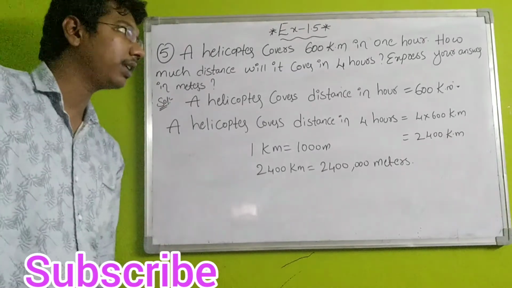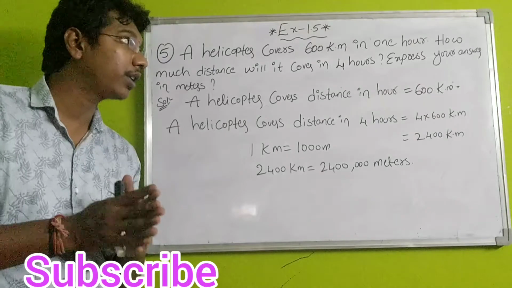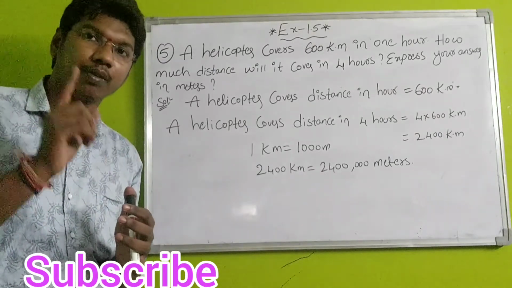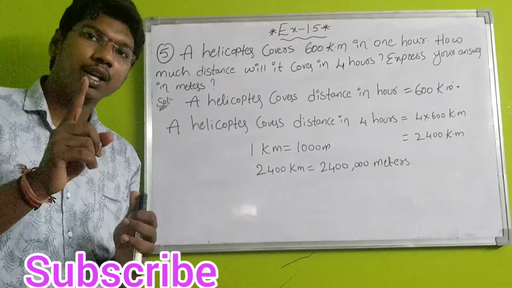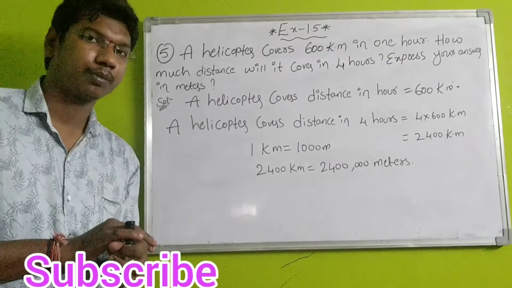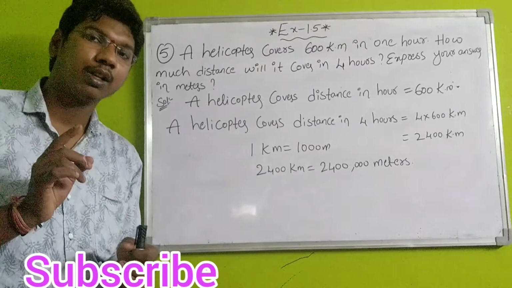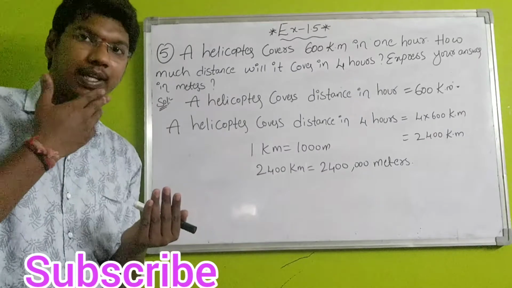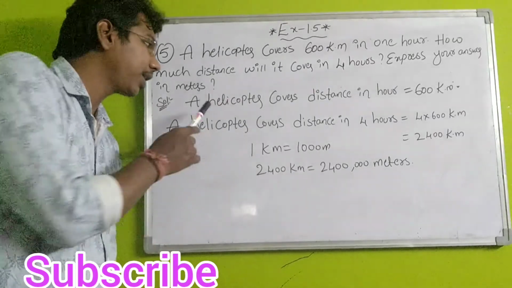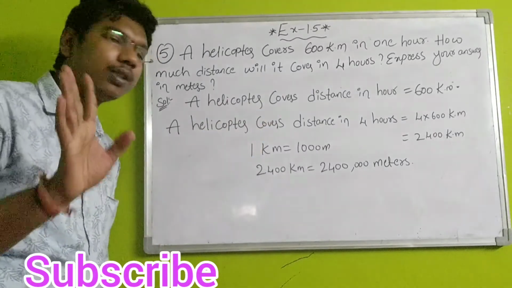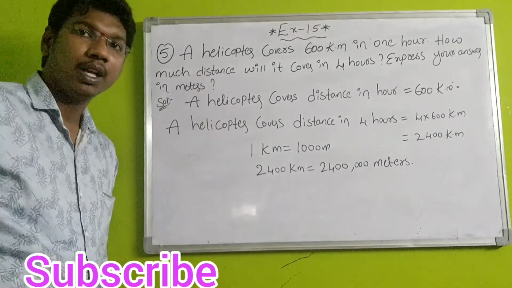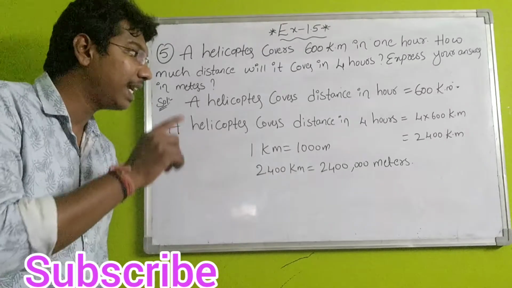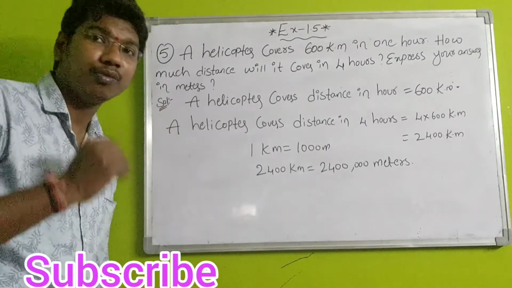Okay students, your question is: a helicopter covers 600 kilometers in 1 hour, means a helicopter travels 600 kilometers in 1 hour. Next, our question is 4 hours. How many kilometers does the helicopter travel? That is our question. First, write: helicopter covers distance in 1 hour is equal to 600 kilometers. Therefore, your question is helicopter covers distance in 4 hours.